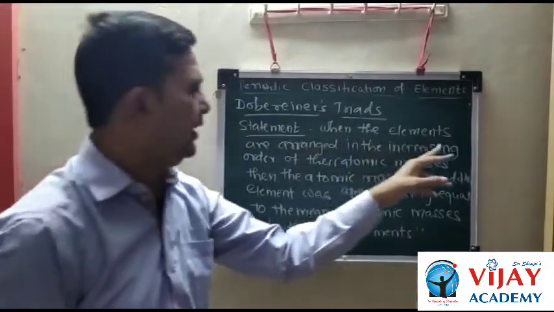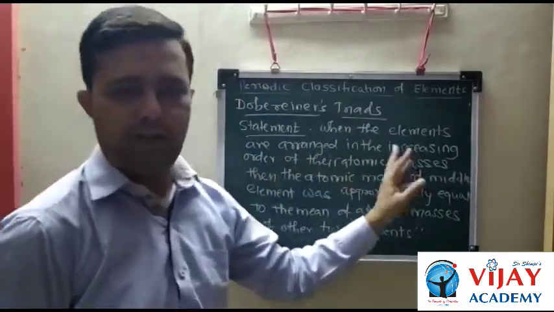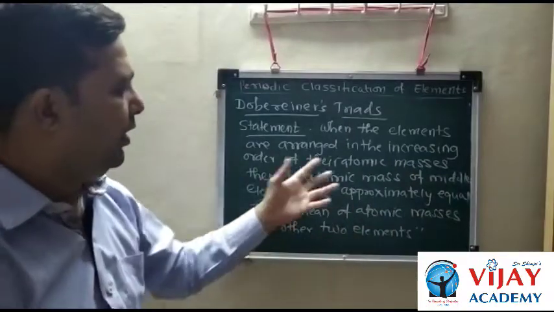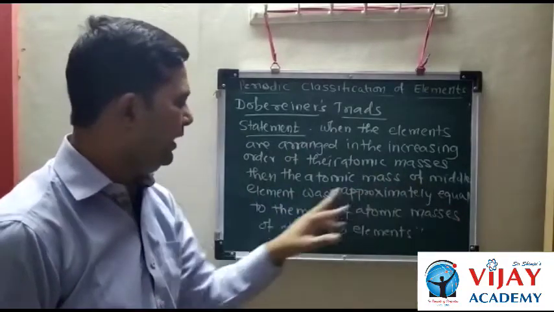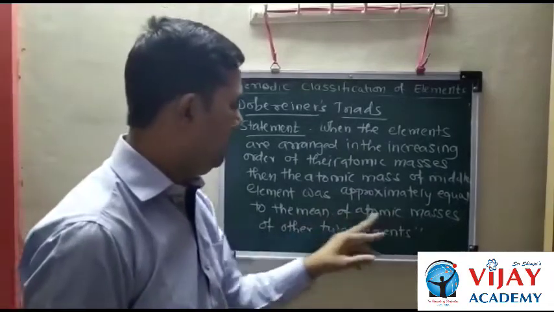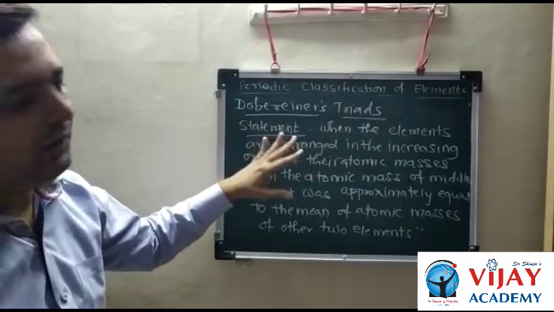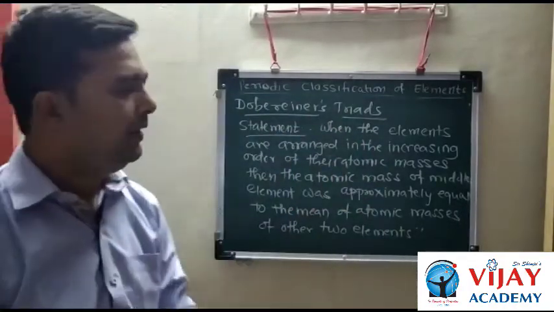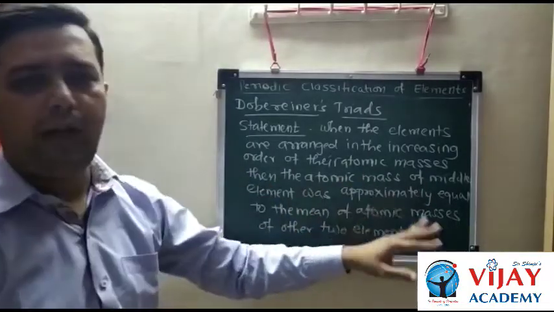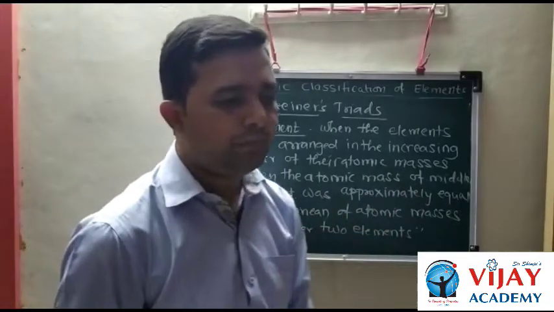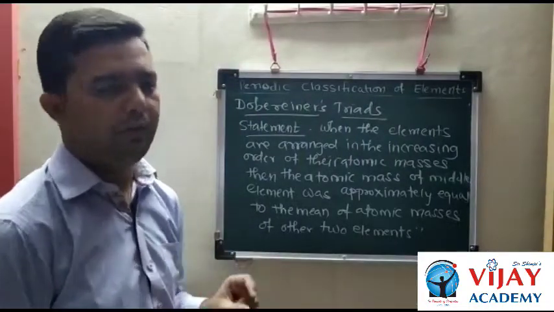When the elements are arranged in the increasing order or ascending order of their atomic masses, where atomic mass means atomic weight, then the atomic mass of the middle element was approximately equal to the mean or average of the atomic masses of the other two elements. At that time, very few elements were known, so he made triads of limited groups or limited elements.